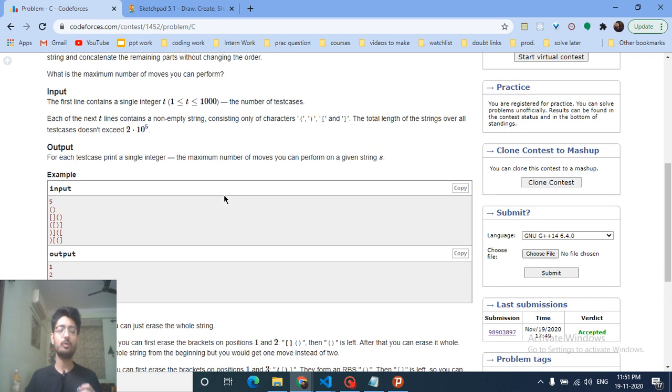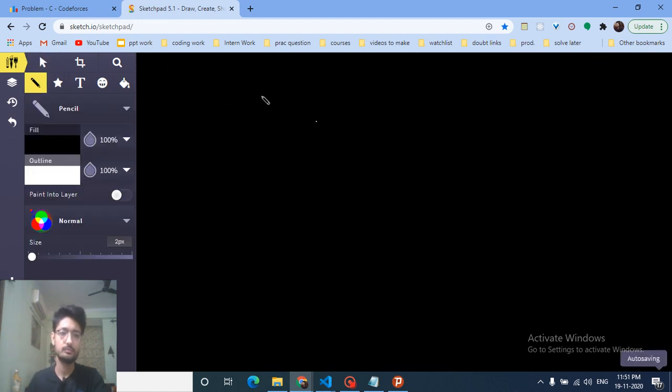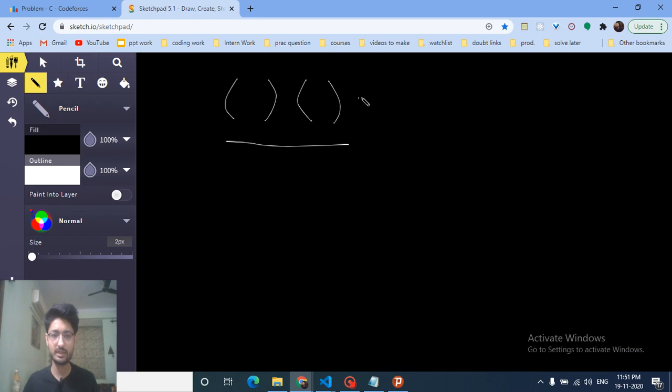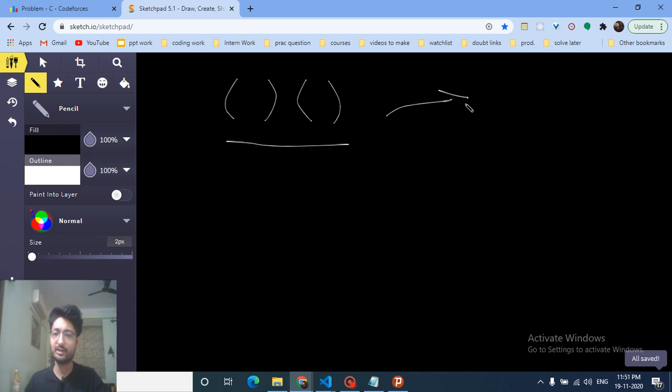What you can observe in this question is that it is always beneficial to just take out a single pair, an opening and a closing, of a hard type or a simple normal bracket, because you want to maximize the number of moves. If you take out this sequence as a whole, it is a complete regular sequence, because the brackets go open, close, open, close, but that takes only one turn.